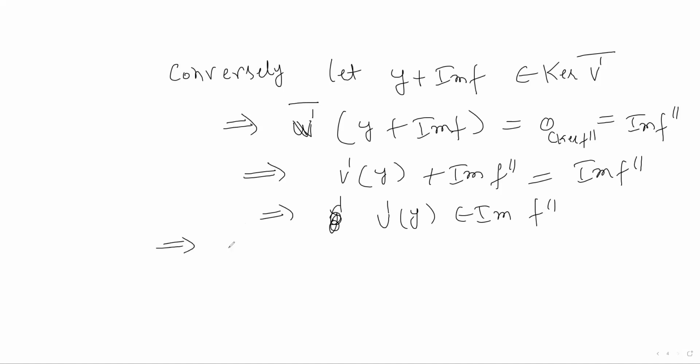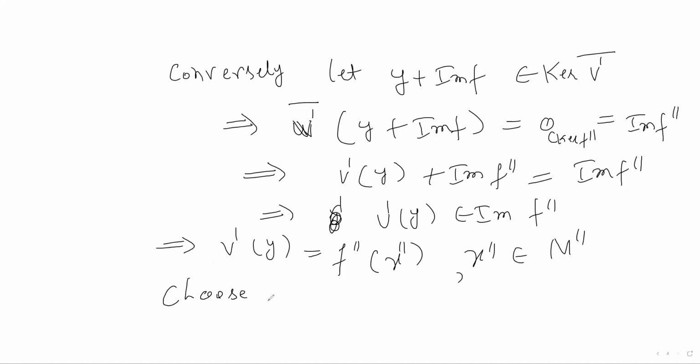So you can say that this v dash y equals, say, f double dash x double dash, where x double dash belongs to m double dash. Now choose x, because it has to have a pre-image by surjectivity of v. So choose x belonging to m such that x double dash equals v of x.